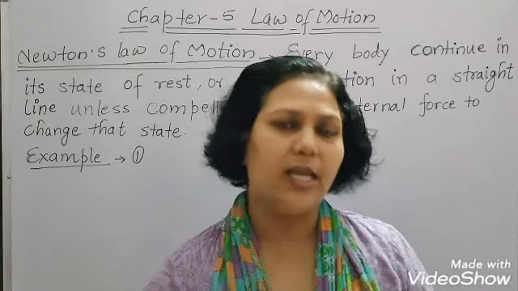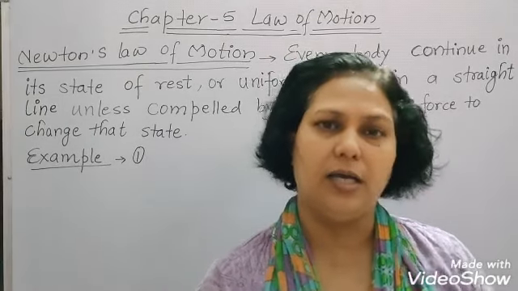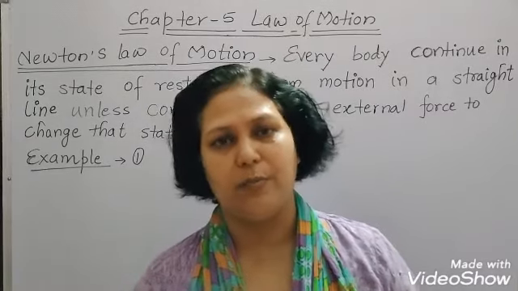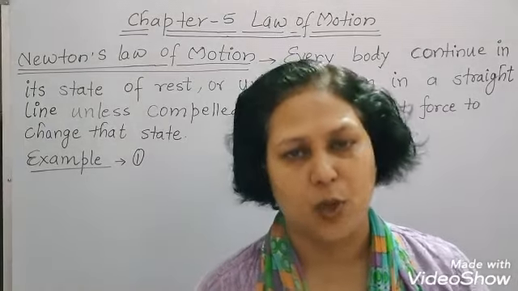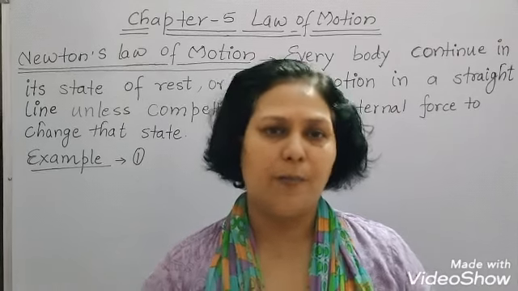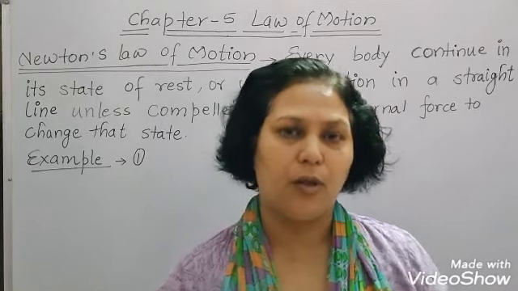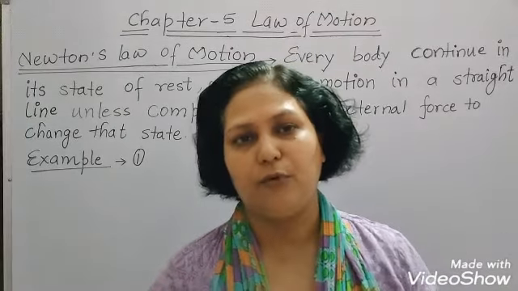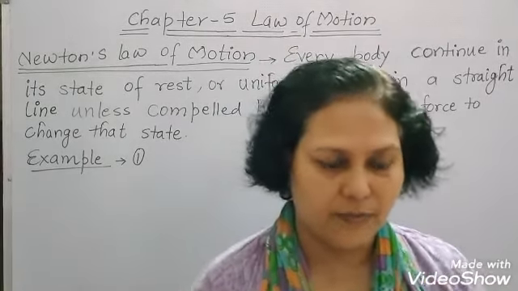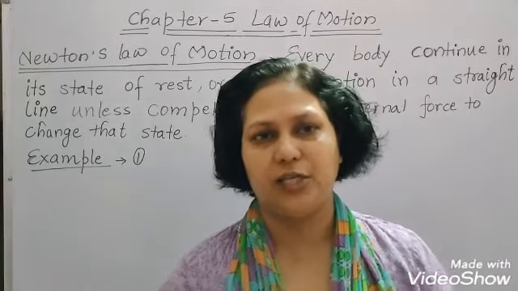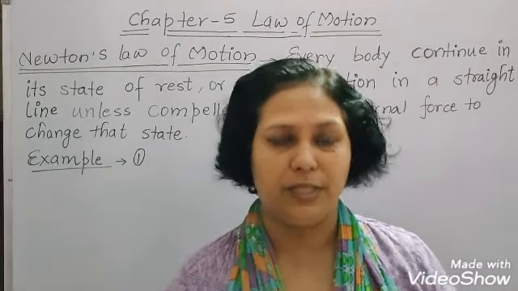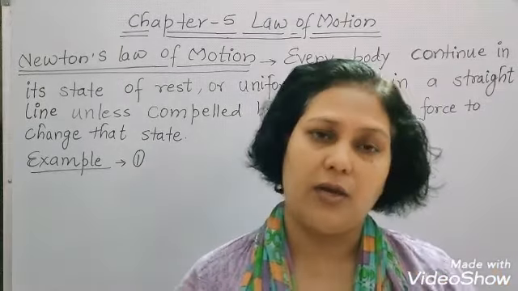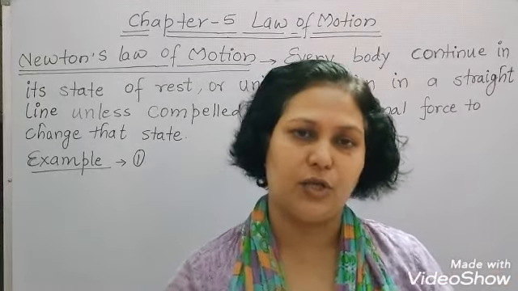The second example you can also see in a moving bus. If a passenger is in a moving bus and all of a sudden the bus stops, the upper part of that person will lean forward. That means the upper part comes in the forward direction, because the whole body is in the inertia of motion and is following the inertia of motion.